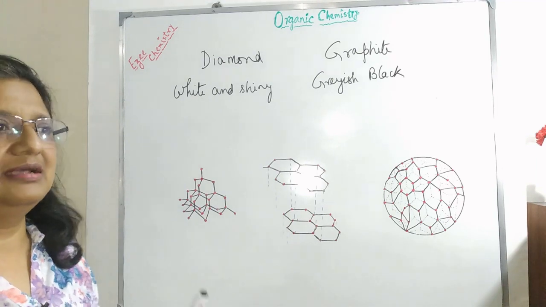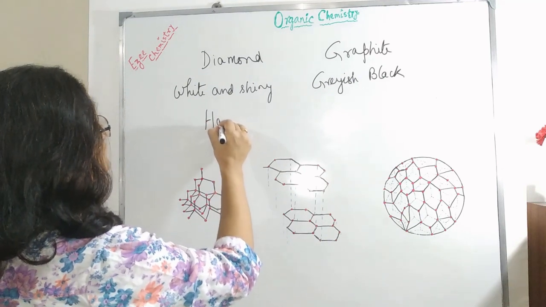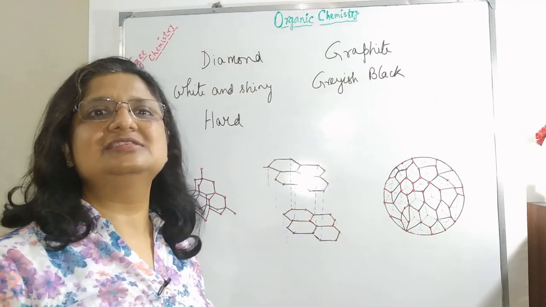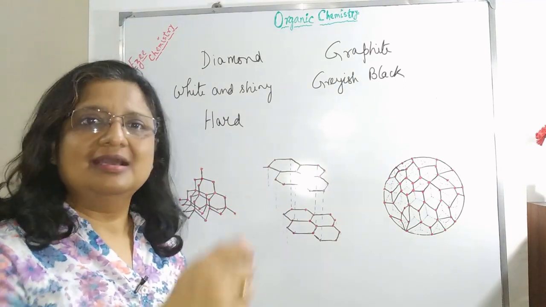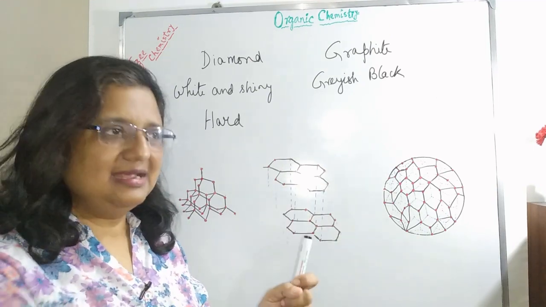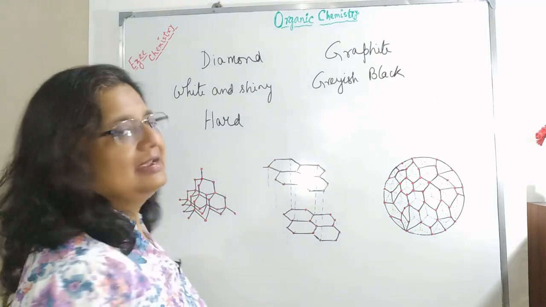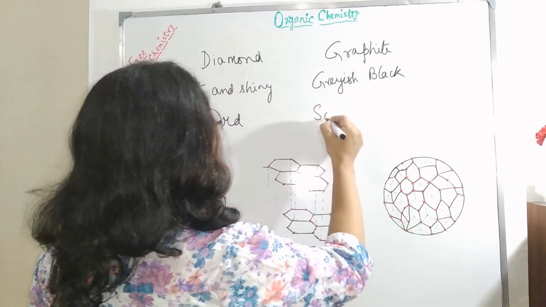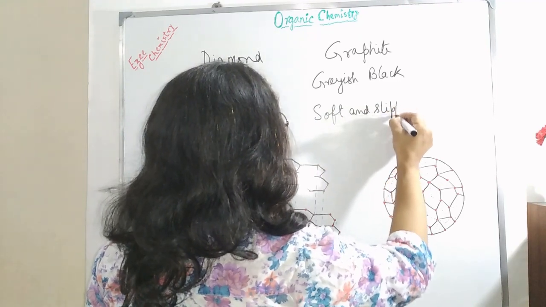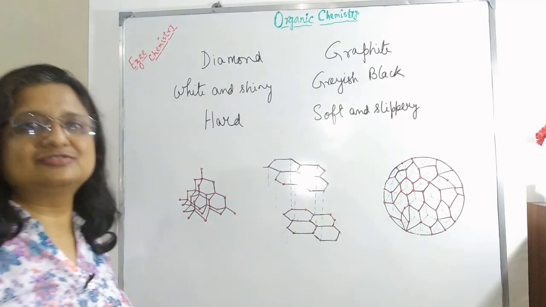If we look into their hardness and softness, in case of diamond, we find diamonds are very hard. In fact, diamonds are the hardest substance known. They are used in cutting glass. At the tip of a knife, a diamond stone is placed so that we can cut glass. It is very hard in characteristic. Whereas in graphite, we find graphite is soft and slippery. Why do we find diamonds as hard and graphite as soft?